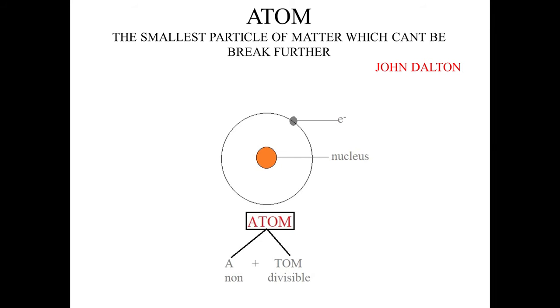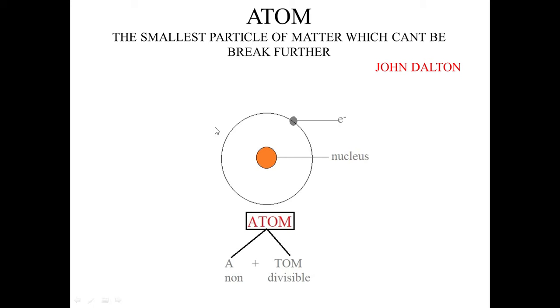The term atom was given by John Dalton. According to John Dalton, atom is made up of two terms. One is A, another is tom. A means non-divisible and tom means divisible. That means atom is the smallest particle of matter which can't be broken further.